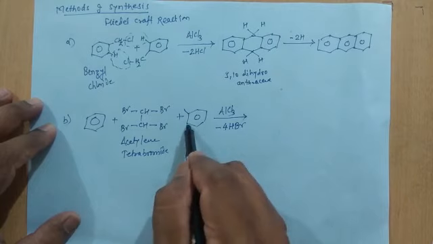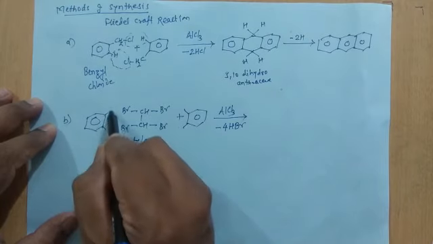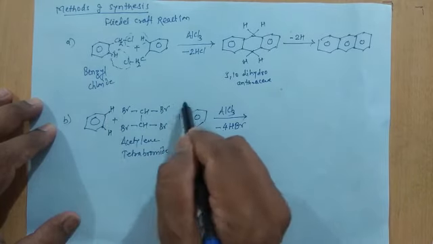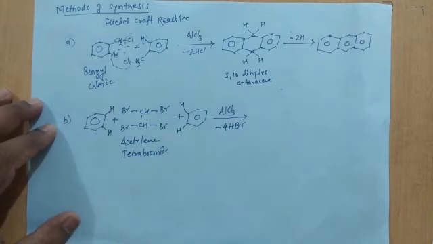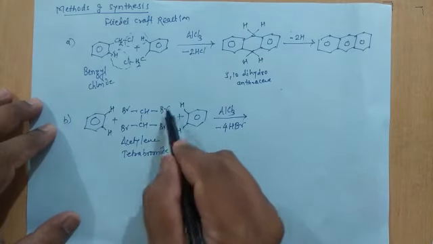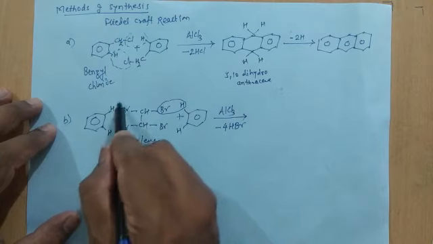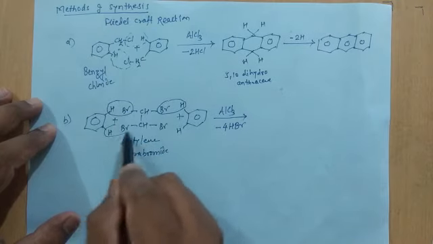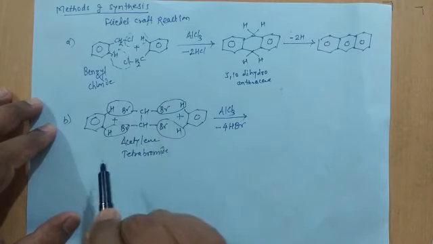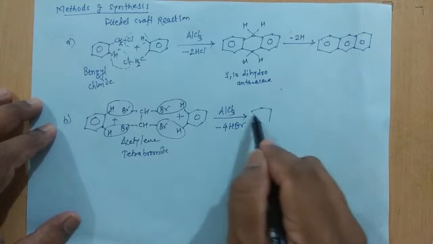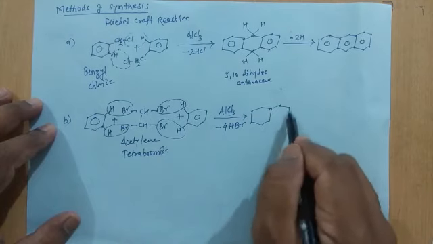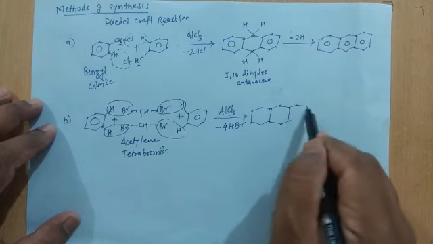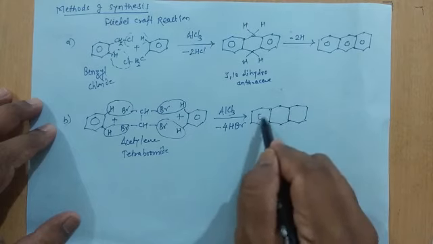So the reaction will take place like this. This is the first HBr, second HBr, third and fourth. They will be liberated, and again we will get 9,10-dihydroanthracene.